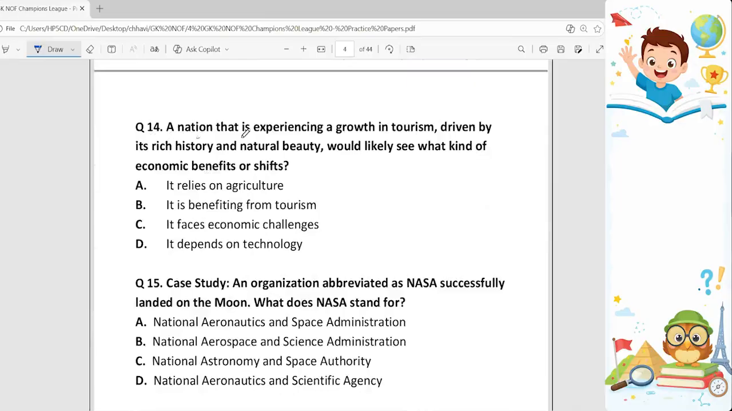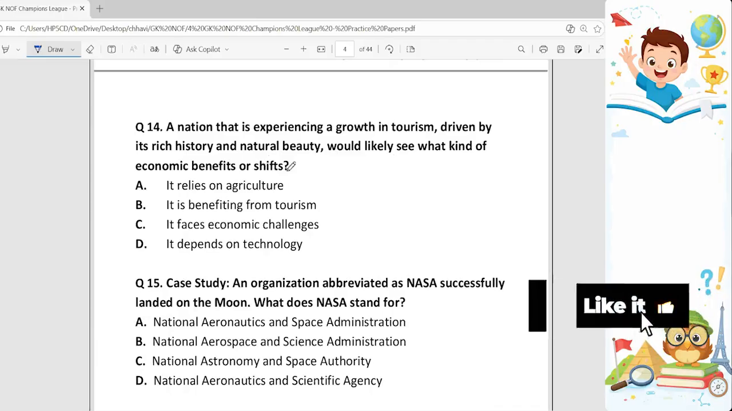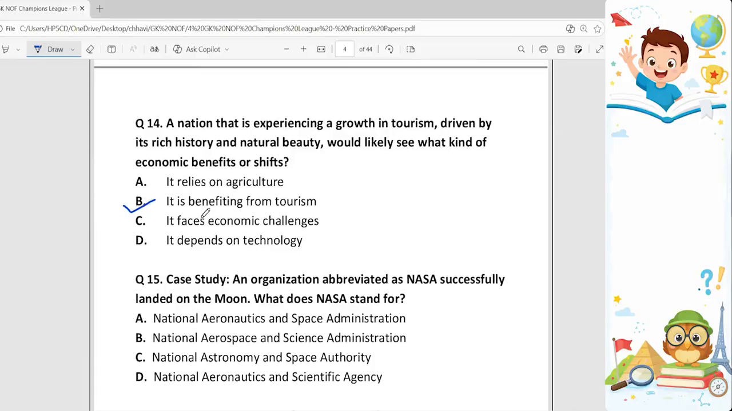14th question. A nation that is experiencing a growth in tourism driven by its rich history and natural beauty would likely see what kind of economic benefits or shifts? So, what type of benefits will they have? They will be benefiting from tourism. B option. The benefit of tourism will help them.